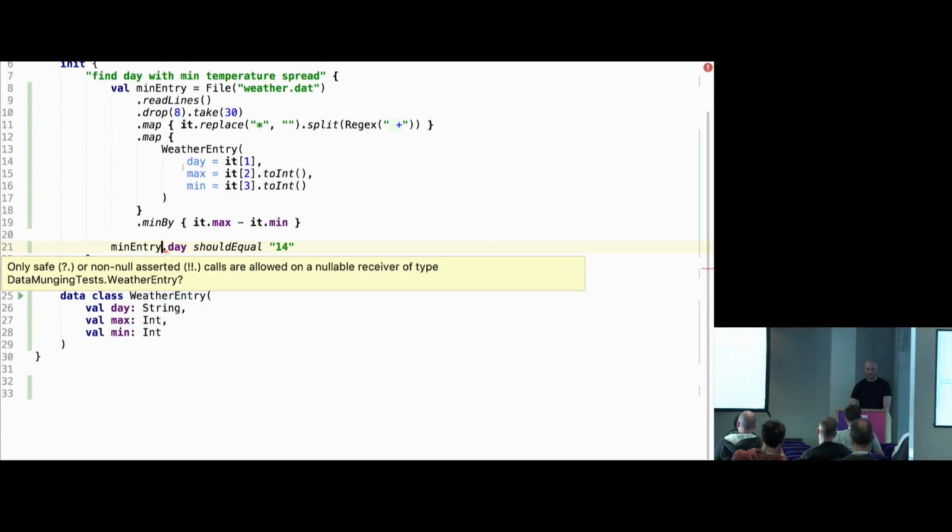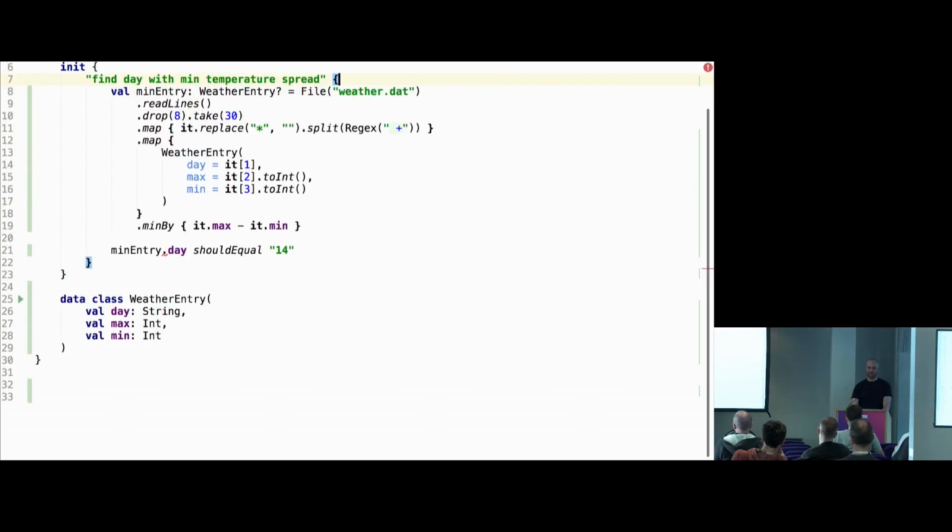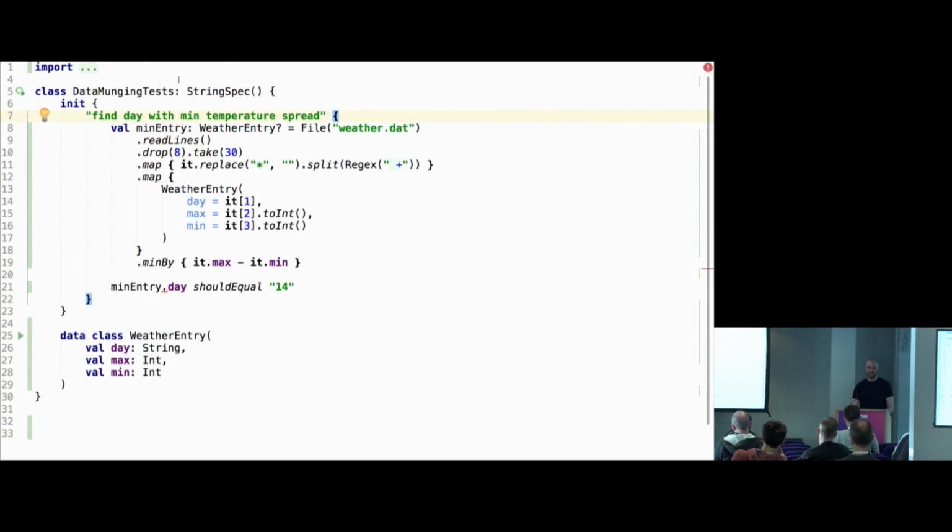So Kotlin is not happy about this because the actual type of mean entry is weather entry and question mark. And question mark, it's not exactly like C# nullables. Yes, I understand, and correct me if I'm wrong. In C#, the question mark is almost like syntactic sugar wrapping into a nullable class. And in Kotlin, it's baked into the type system.